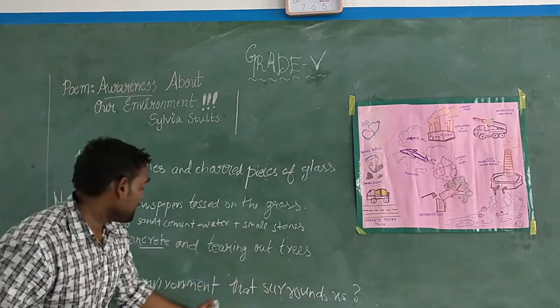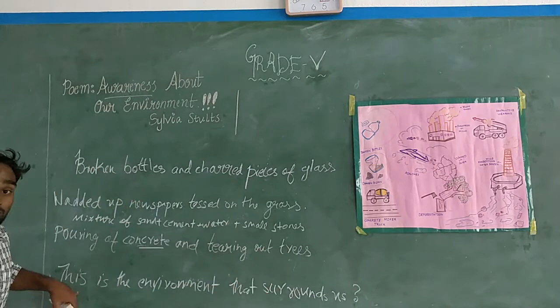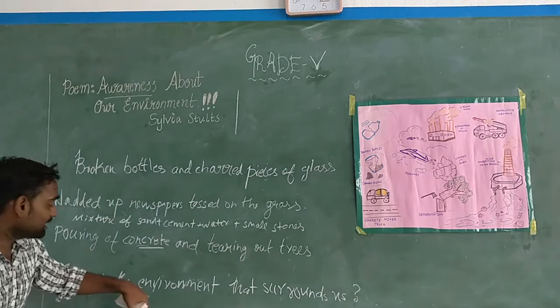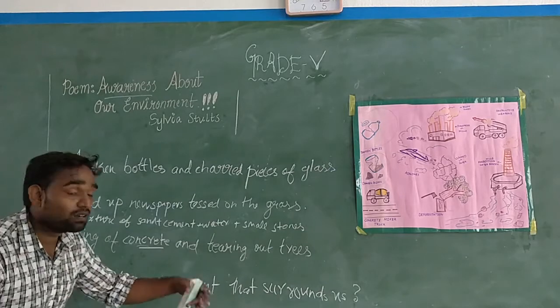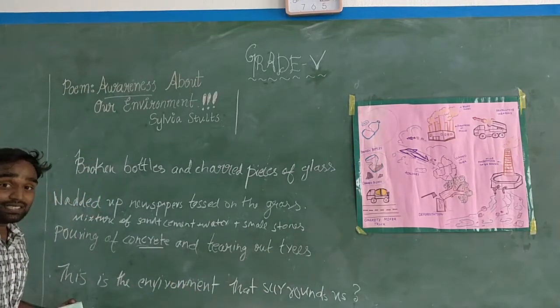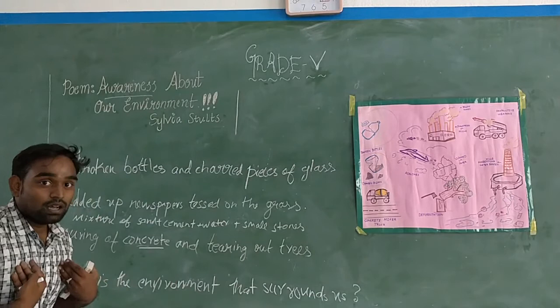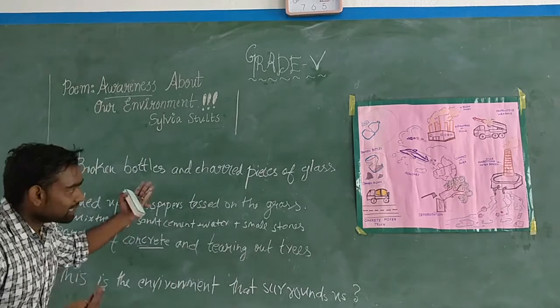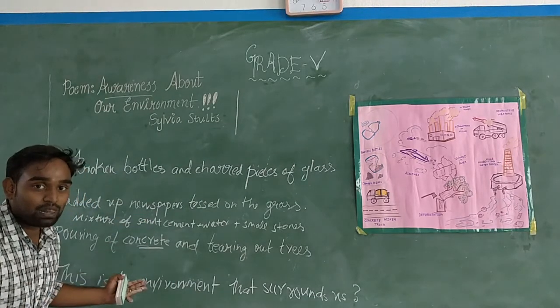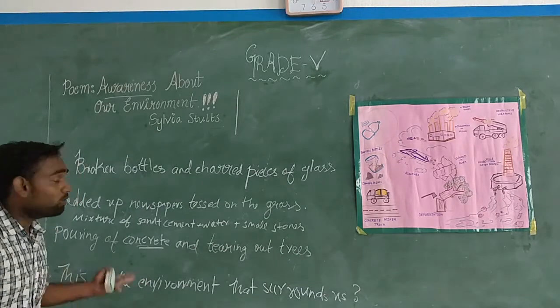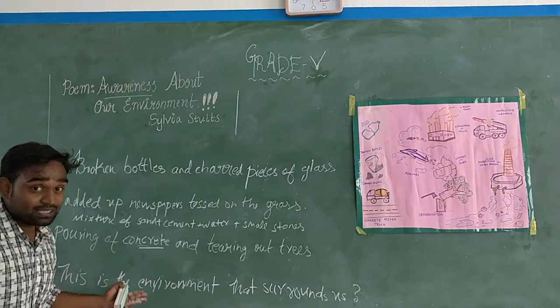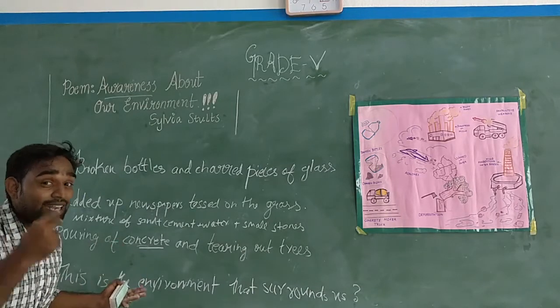So pouring out concrete means they are ready to build buildings, and they are also ready to cut the trees. Now coming to the ending of the stanza: this is the environment that surrounds us. She is asking, is this the environment that surrounds us? Children, have you seen such activities done by human people? Obviously, and unfortunately, the answer is yes. People are doing such uncivic and cruel acts to nature.